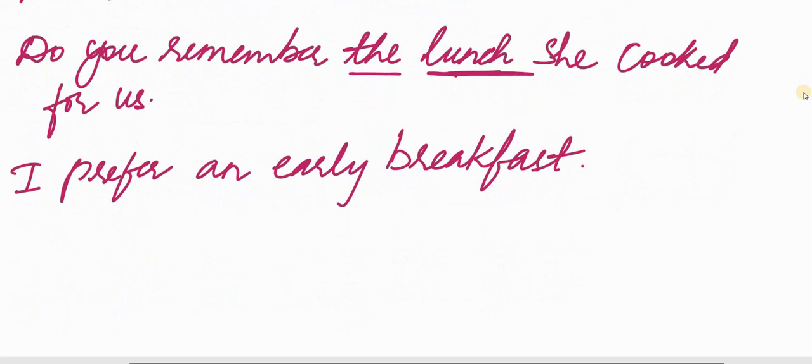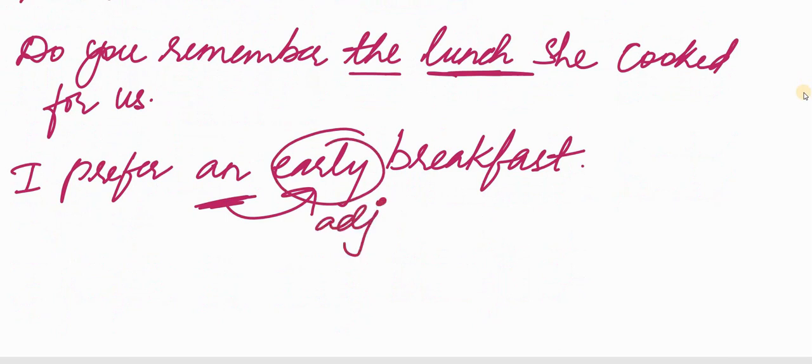I prefer an early breakfast, and this article is not with early because early is an adjective and we don't use articles with adjectives. An article is always with the noun. An early breakfast. I prefer an early breakfast means I'm giving more detail about breakfast. What kind of breakfast? An early breakfast.